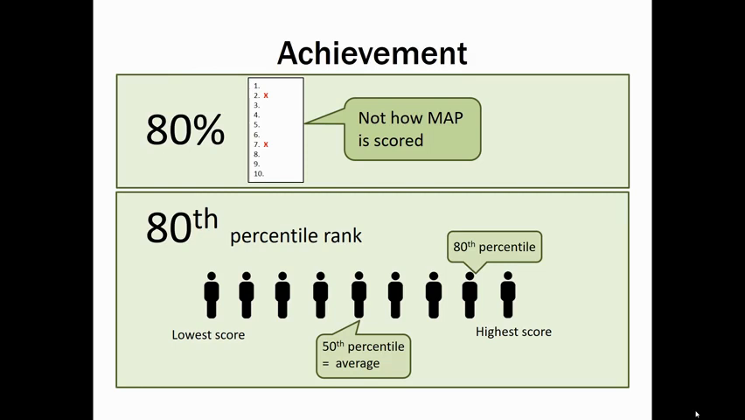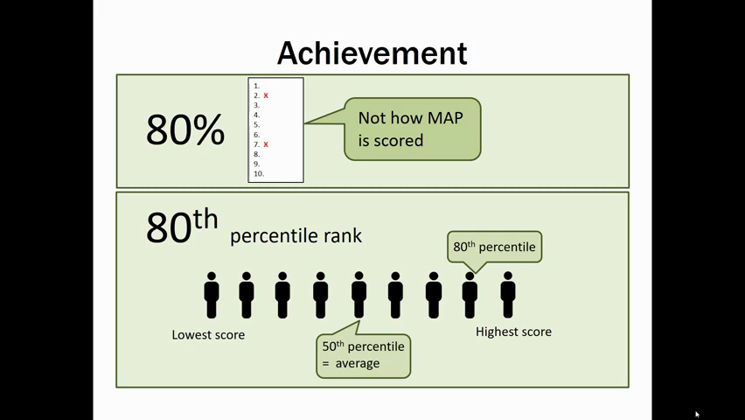We use percentile ranking to compare one student to others in the national norms. Imagine that you lined up all of the students who took MAP Math in grade 6, from the lowest MAP score to the highest MAP score. The student right in the middle of this line would be at the 50th percentile rank, or average. The 80th percentile rank would be closer to the highest performing students.